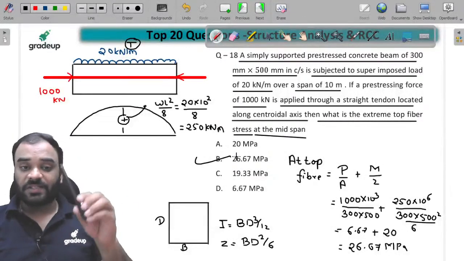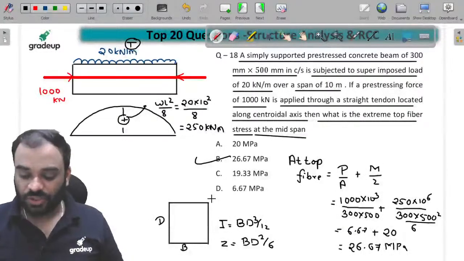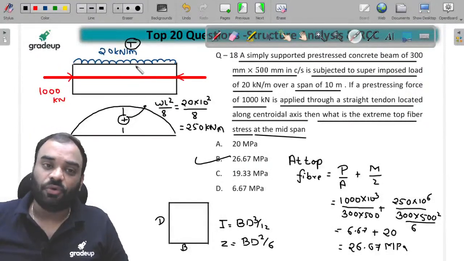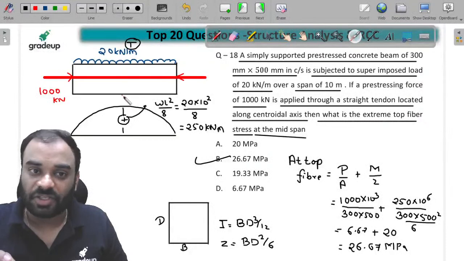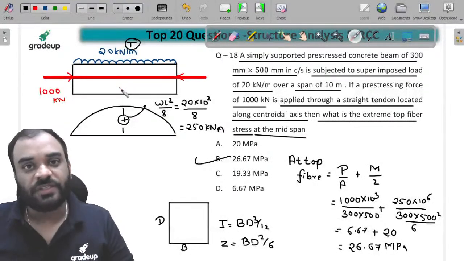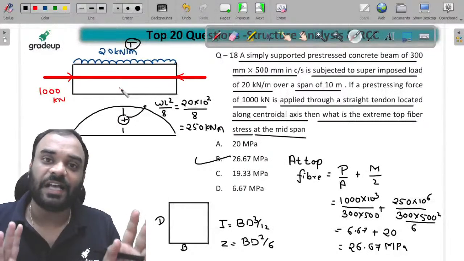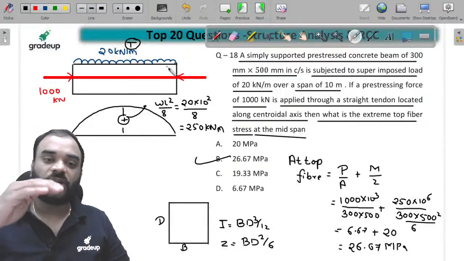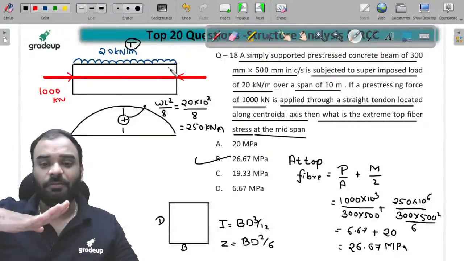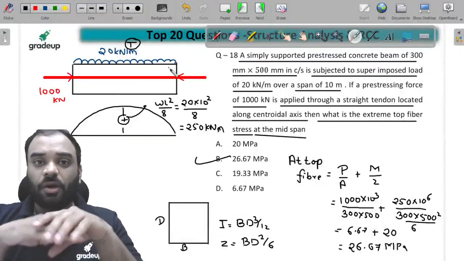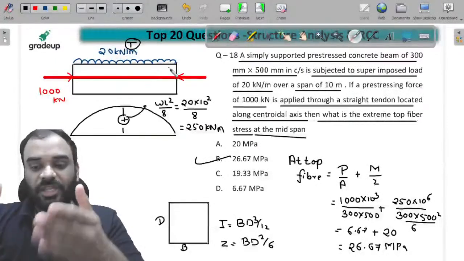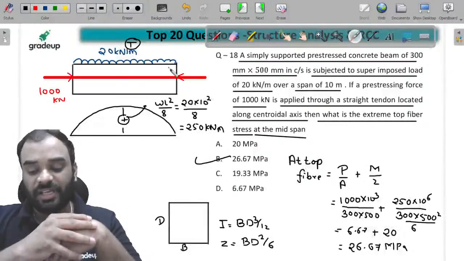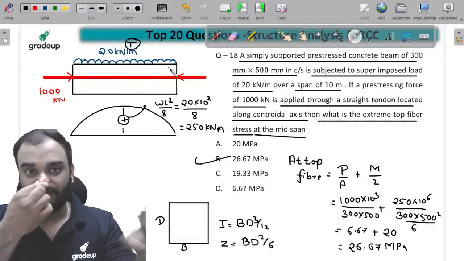हाँ, plus क्यों हुआ? That is a very good question. Just listen carefully. सुमित ने बहुत अच्छा क्वेश्चन पूछा, सर प्लस क्यों हुआ? You can see here guys, due to this particular pre-stressing force, you may find the compression at the top as well as compression at the bottom. Whatever compression force is there in case of pre-stressed concrete, we have to consider as a positive, right? Now there is some loading at the top fiber, which is trying to create the bending moment, है ना? Bending moment create कर रहा है. At the top fiber, you may find the compression, and due to the compression, this particular value is to be positive. और ये स्ट्रेस जो आ रहा है ड्यू टू बेंडिंग, वो उसी के कारण बच्चों पॉजिटिवली आ गया है. सुमित, अंडरस्टूड?